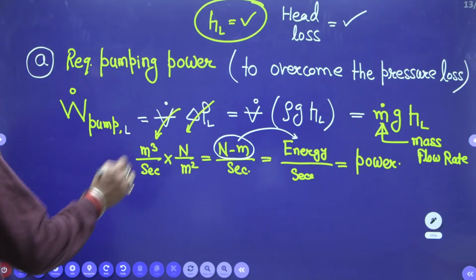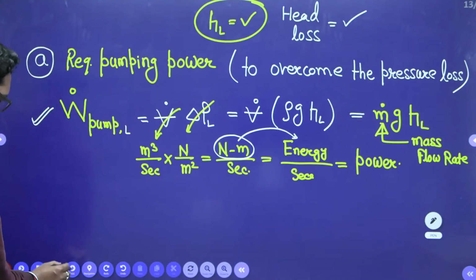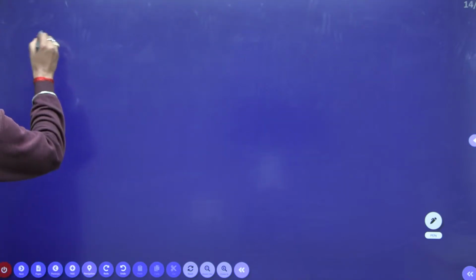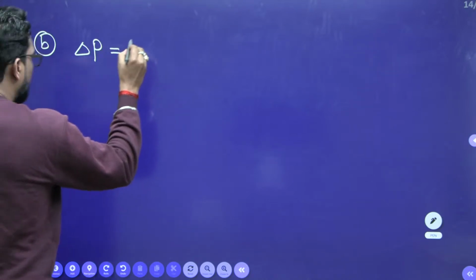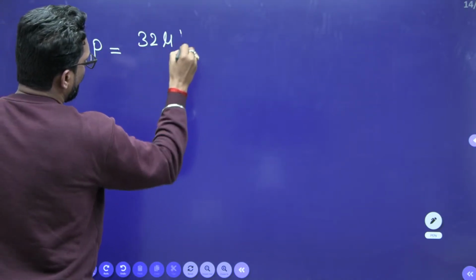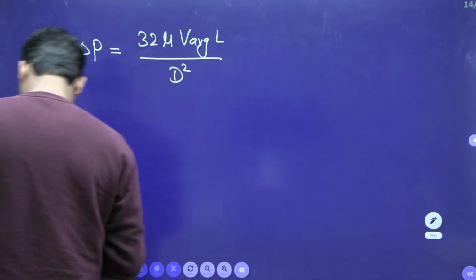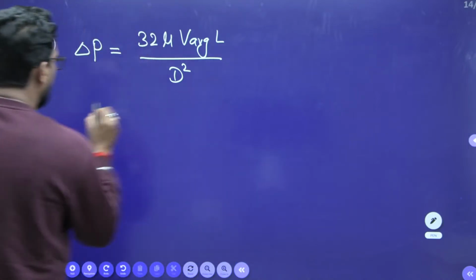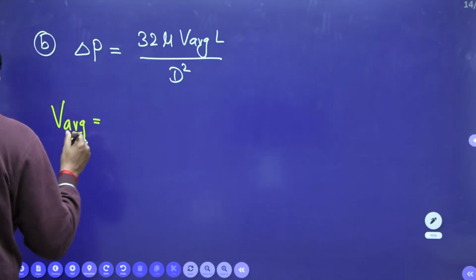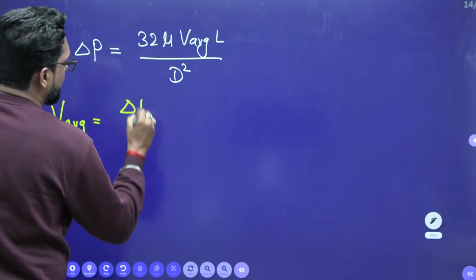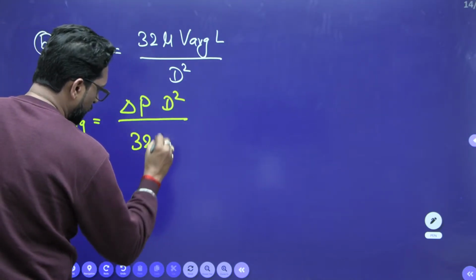Now, this is all about the pumping power. Now the second thing we have to discuss is part B. What is the delta P for the laminar flow? 32 mu V average L by D square. Now we have to find V average here. If the flow is laminar, V average is delta P D square divided by 32 mu into L.